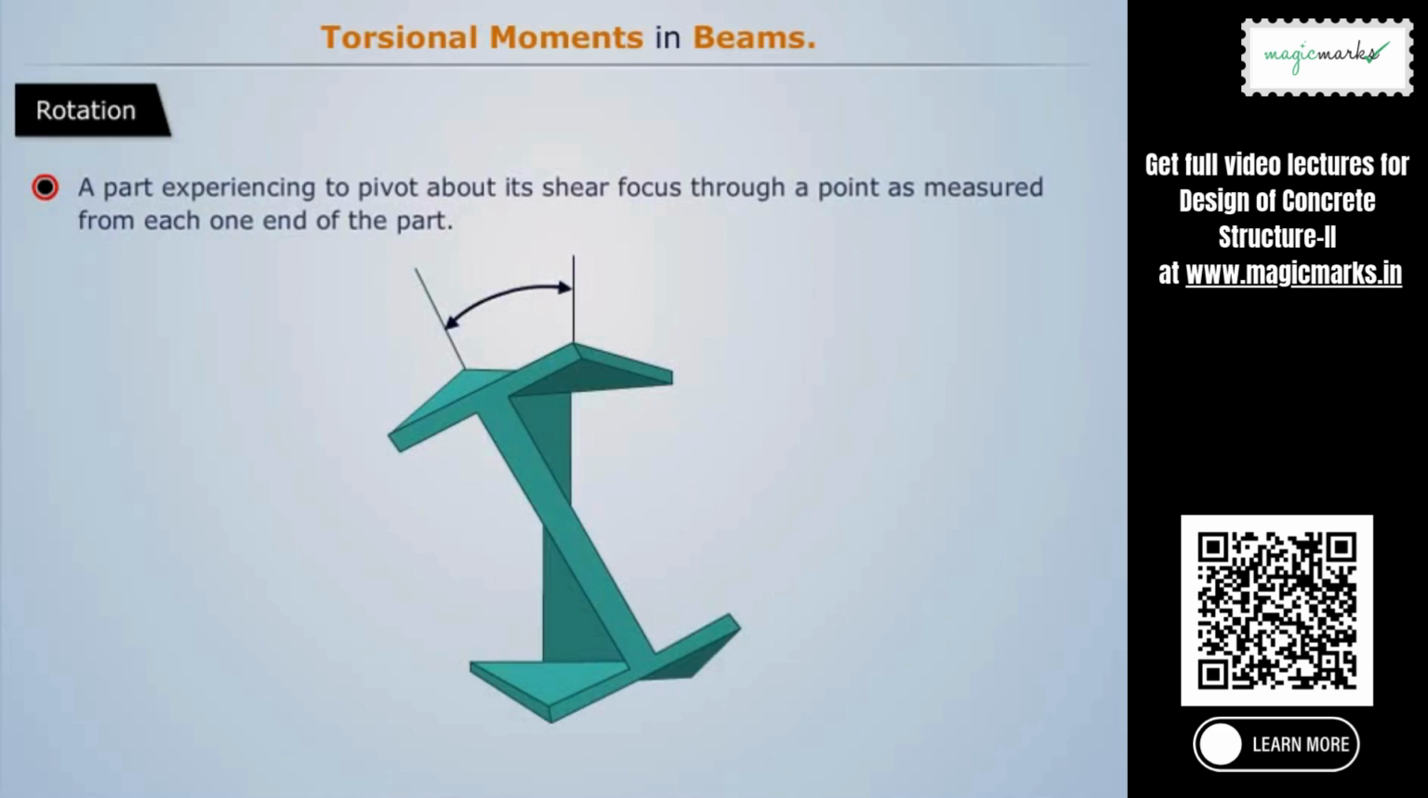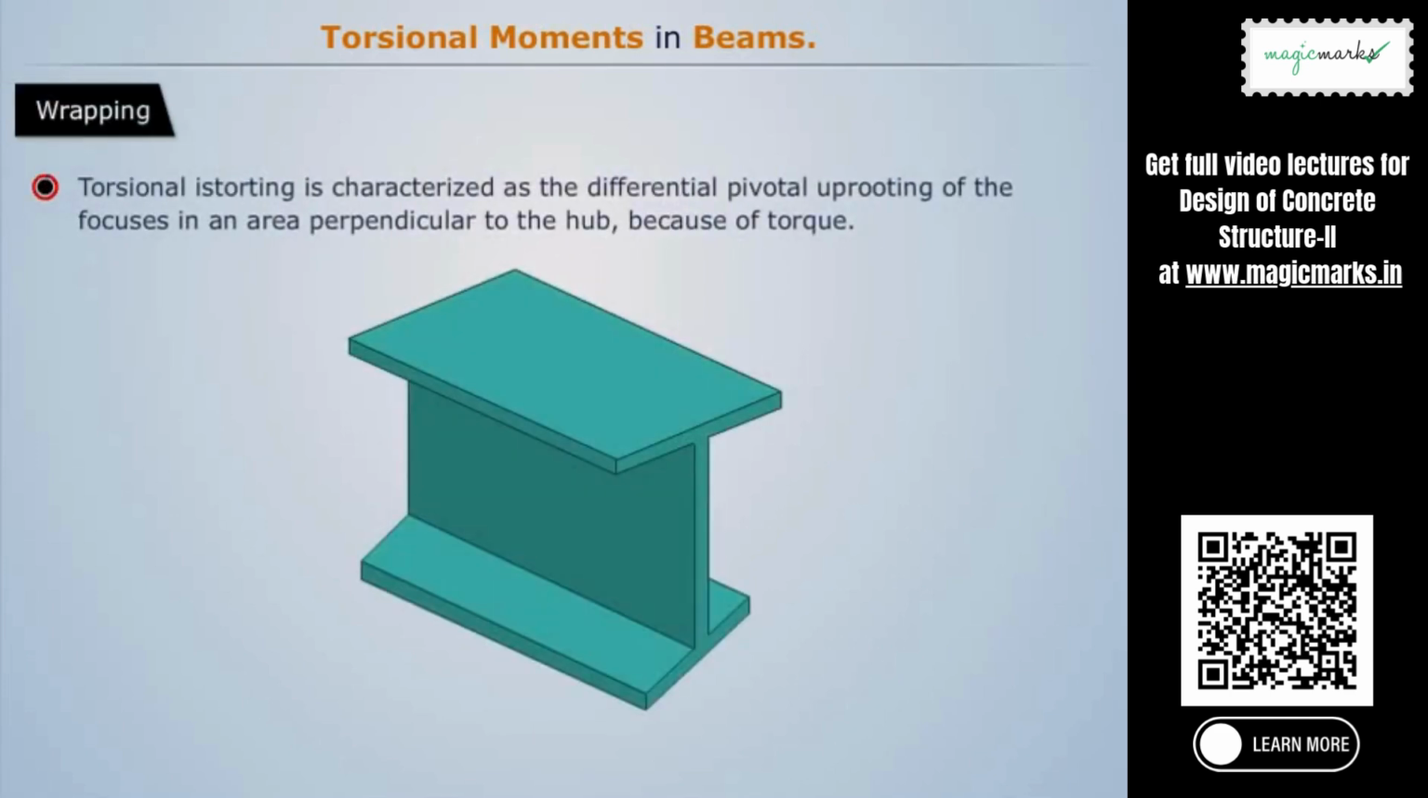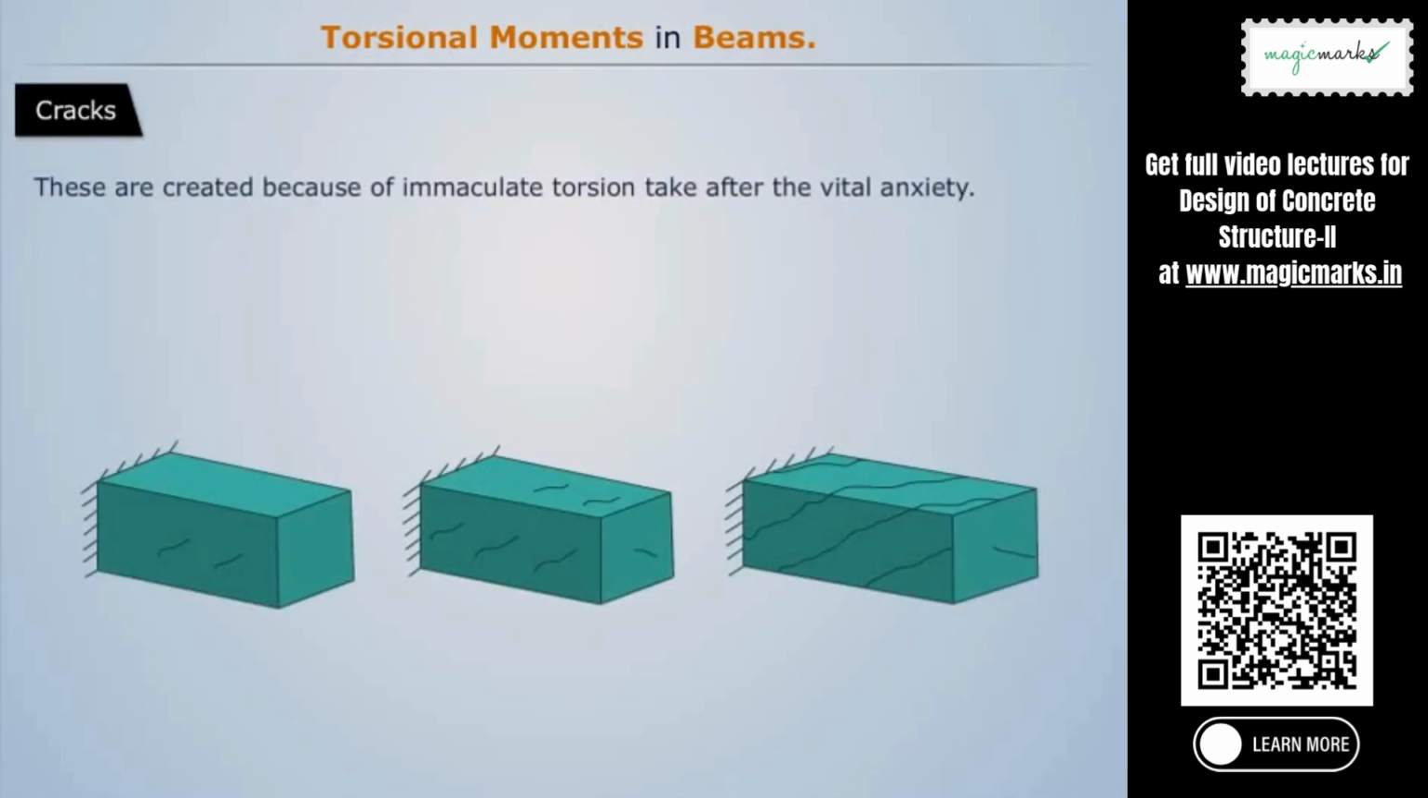Rotation. A part experiences rotation about its shear center through an angle as measured from each end of the part. Warping. Torsional warping is defined as the differential axial displacement of the points in a section perpendicular to the axis because of torque. Cracks. These are created because of pure torsion followed by the principal stress.